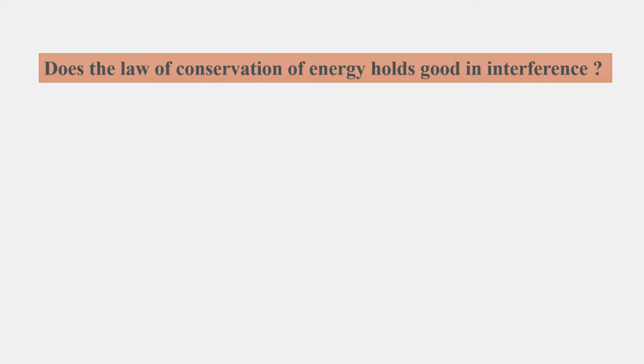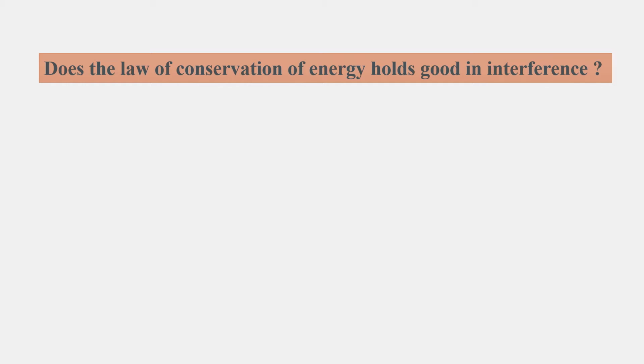Does the law of conservation of energy hold good in interference? The question arises because the law of conservation of energy is a universal law: energy can neither be created nor destroyed, but can transfer from one form to another. In this case, the light we are using splits into two parts, and on the screen you get fringe patterns, alternate dark and bright fringes. So the question arises whether conservation of energy holds good or not.